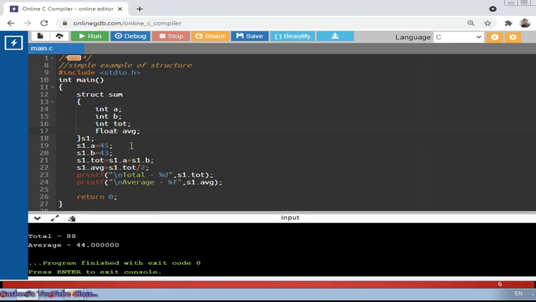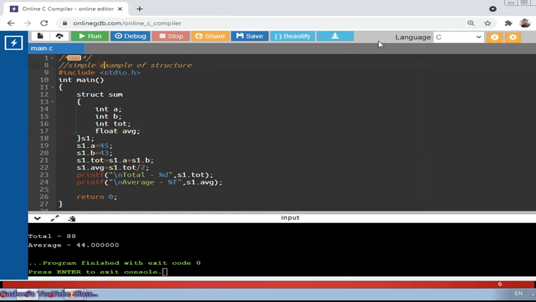So in this case, this example explains how we can declare a structure within the main function. Now in the same program with the same concept, I am going to keep the structure outside the main function and show you.